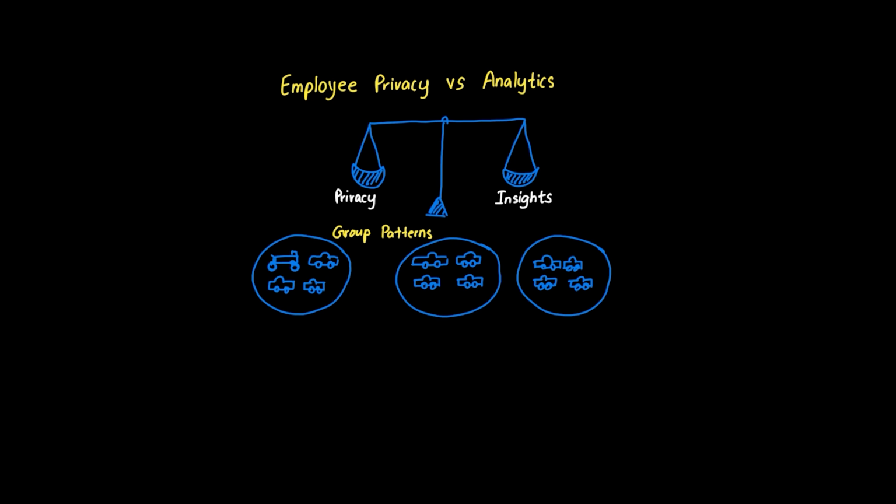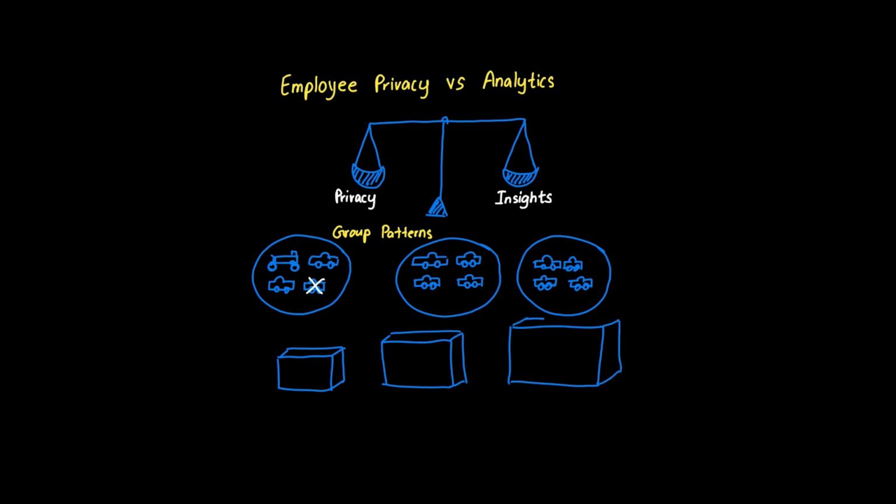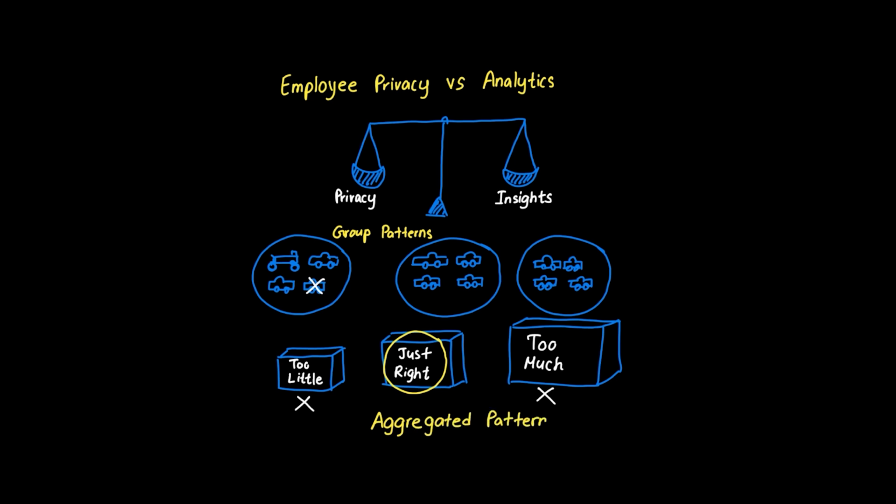struggled last quarter. It's fundamentally different from full anonymization, which might strip away so much context that the data becomes useless, or individual tracking, which violates privacy. The beauty of aggregated analysis is that it maintains the analytical power while respecting employee privacy. Companies can identify systemic issues, successful practices, and areas for improvement without compromising individual confidentiality.